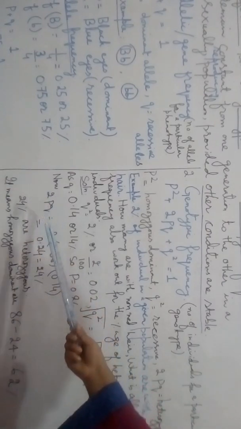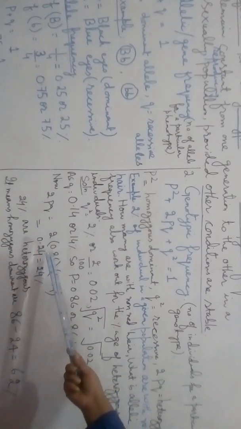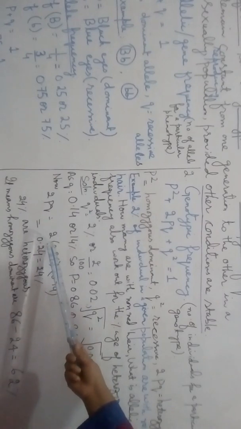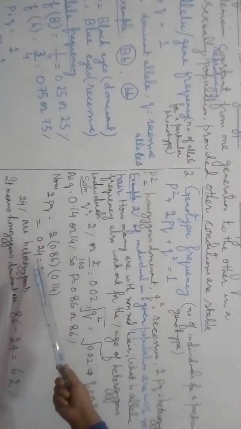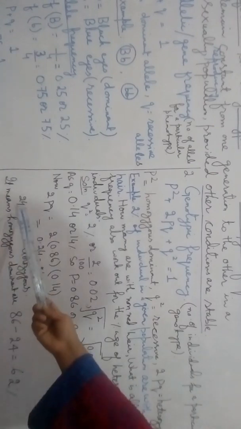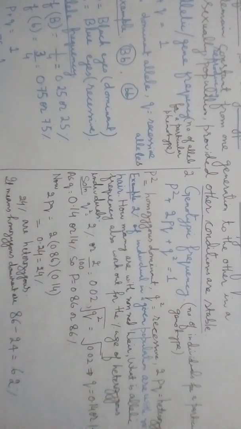Now 2pq is for heterozygous individuals. The value of p is 0.86 and q is 0.14, so 2pq would be equal to 0.24 or 24%. So 24% of the individuals are heterozygous. Homozygous dominant individuals are 86 minus 24, which is 62% or 0.62.